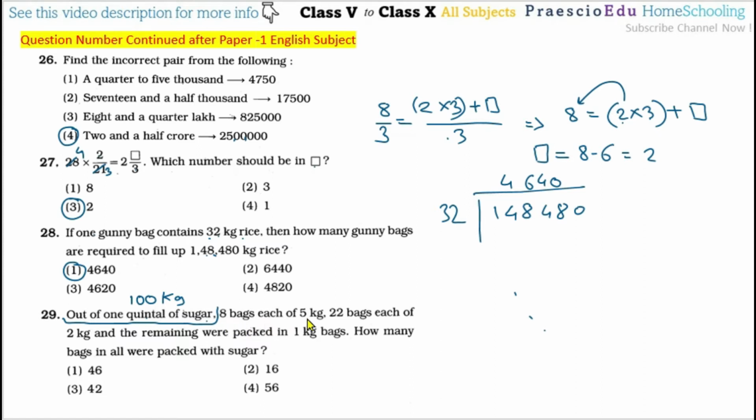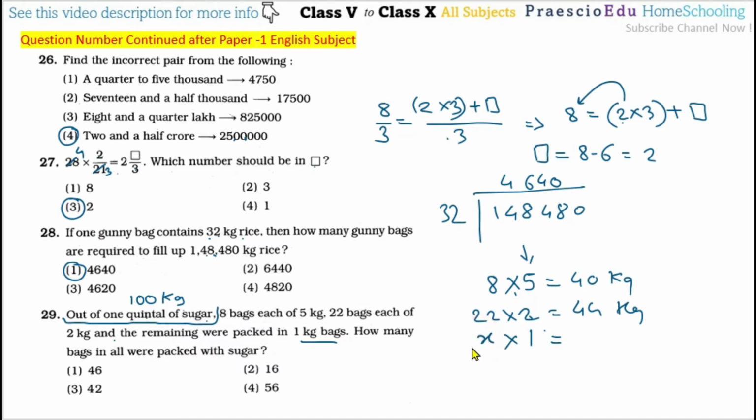8 bags each of 5 kg, so 8 bags multiplied by 5 kg, how much quantity? That is 40 kg. Then there is a comma, so after this the statement is different. 22 bags each of 2 kg, so multiplied by 2 is 44 kg. Then the remaining were packed in 1 kg bags. We have already seen 5 kg, 2 kg, so same way we maintain 1 here, but how many bags, we don't know. So how many bags in all were packed with the sugar?